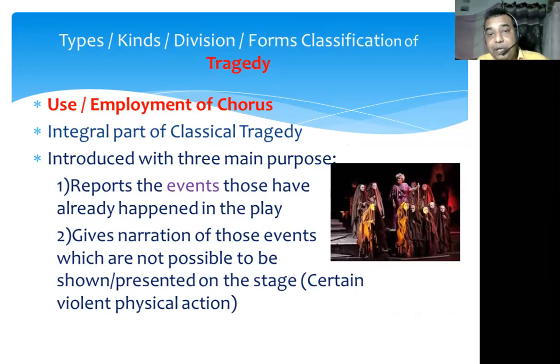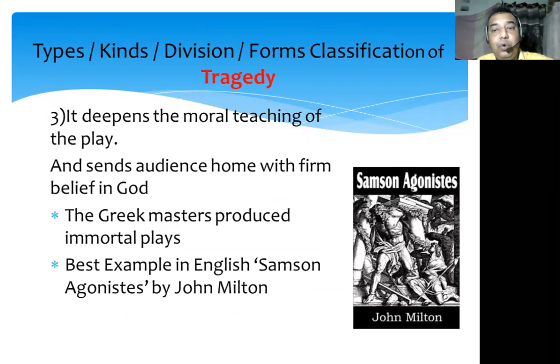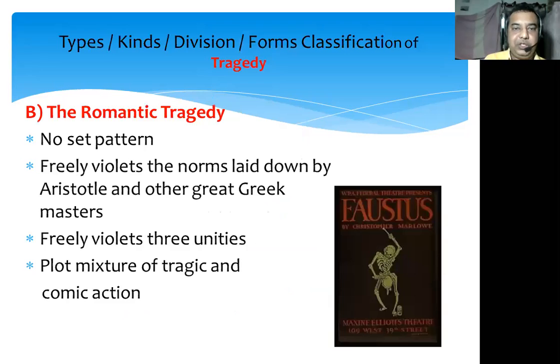There are three important purposes of using the chorus. The first one is that it reports the events that have already happened in the play. The second thing the chorus does is give narration of those events which are not possible to be presented on the stage. It may contain disastrous incidents like flood, fire, and violent physical actions. And thirdly, it deepens the moral teaching of the play and sends the audience home with a firm belief in God. Many famous classical writers have created immortal classical dramas, and in English, the famous example is Samson Agonistes, written by John Milton.